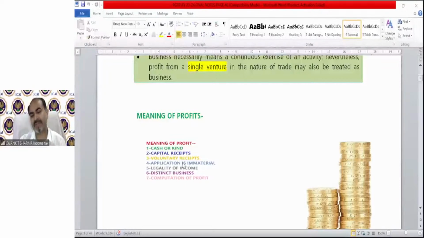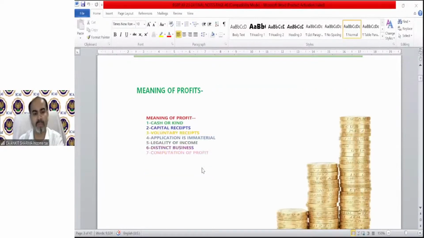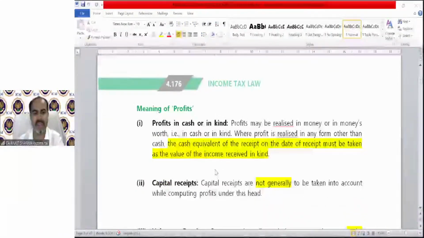Distinct business says if a person has 5 businesses, then the aggregate of that business is going to be taxable as his income. And computation of profit, how we need to compute the profit, that is also going to be discussed. One by one, we are discussing each thing, that is profit in cash or in kind. You can go through these provisions because this is a kind of definition of income, which is technically in chapter 1. So profit may be realized in money or in money's worth.